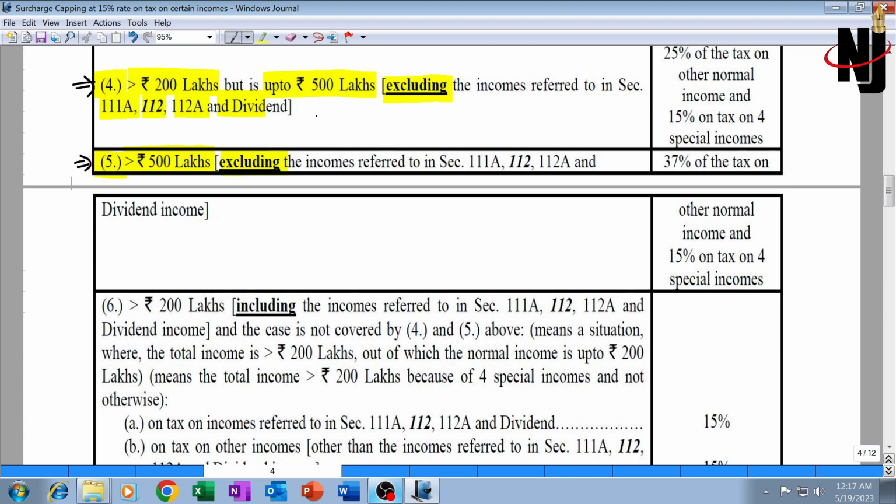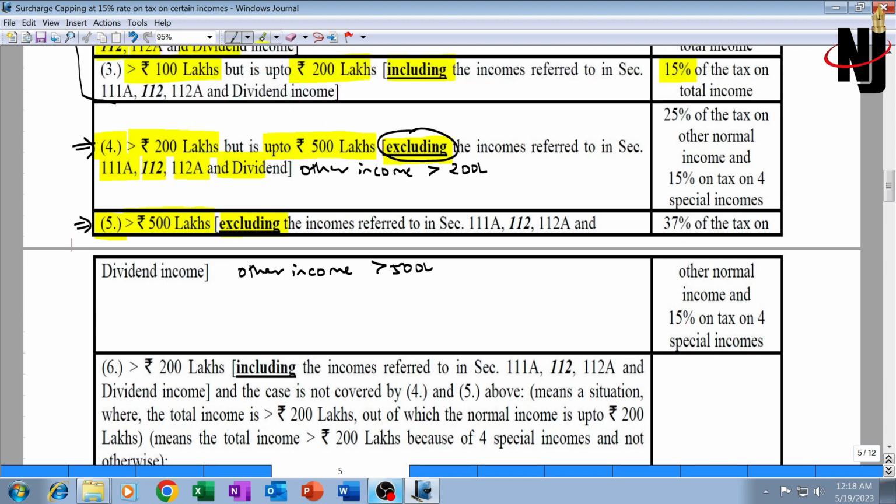What does this mean? This means that other income itself, excluding these special incomes, is more than 2 crore in situation 4, and here other income itself is more than 5 crore. Other income excluding these 4 special incomes itself is more than 5 crore. If other income is more than 2 crore or other income is more than 5 crore, then in situation number 4, what will be the surcharge rate?